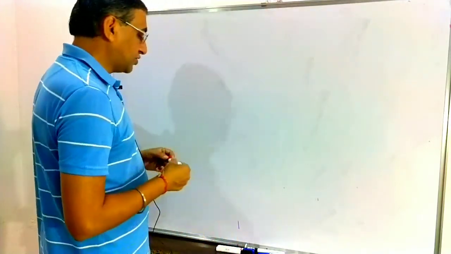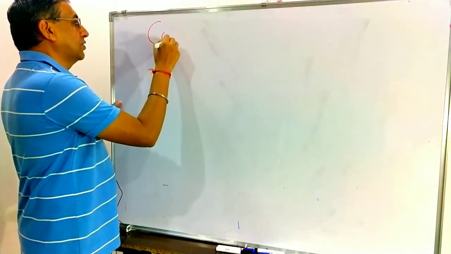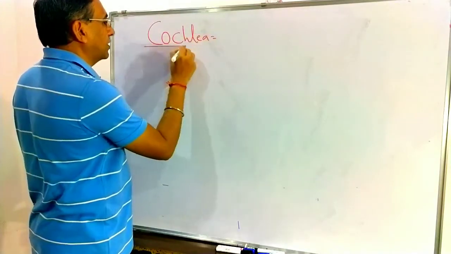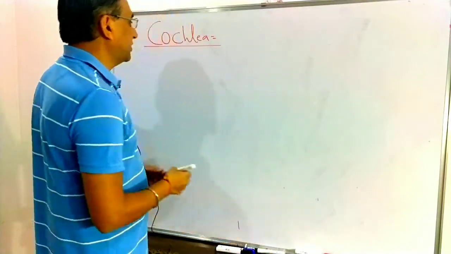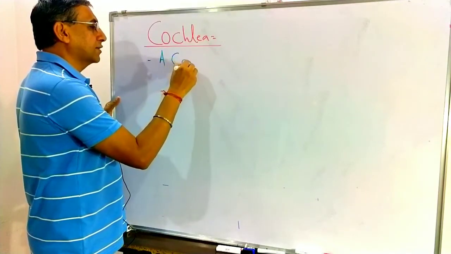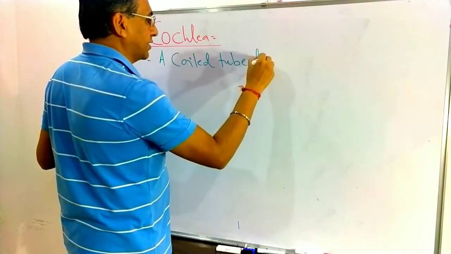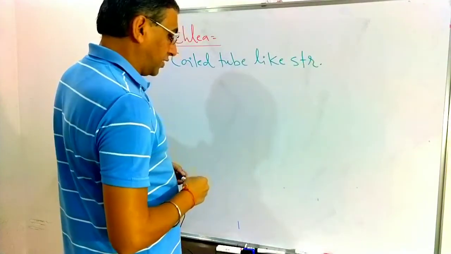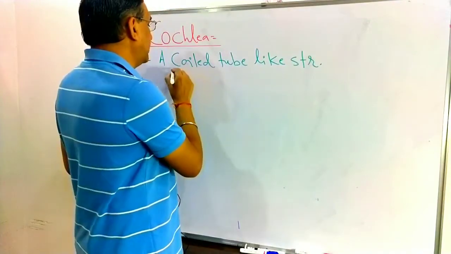Now, after the vestibular apparatus, the next part of the membranous labyrinth is the cochlea. So now we are going to discuss the last part of the ear, the cochlea. Please note down the heading: cochlea. The cochlea is a coiled tube-like structure.